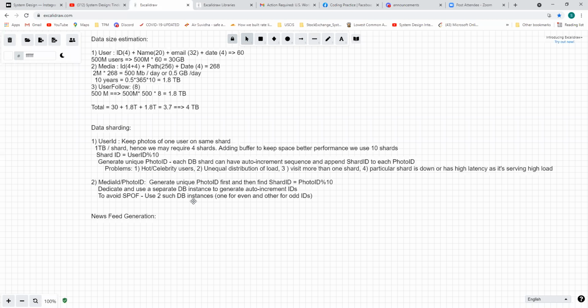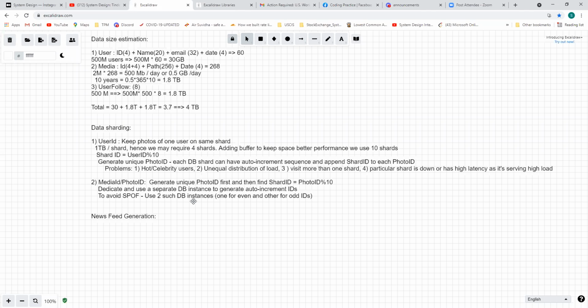Scatter-gather will be useful in the celebrity problem because it helps us avoid the hot partition problem. But for normal users, if the load is not much, we can do range queries. Yeah, that's a good point.